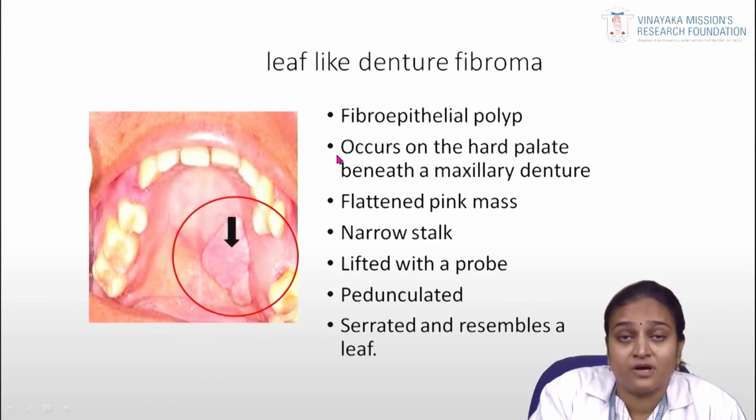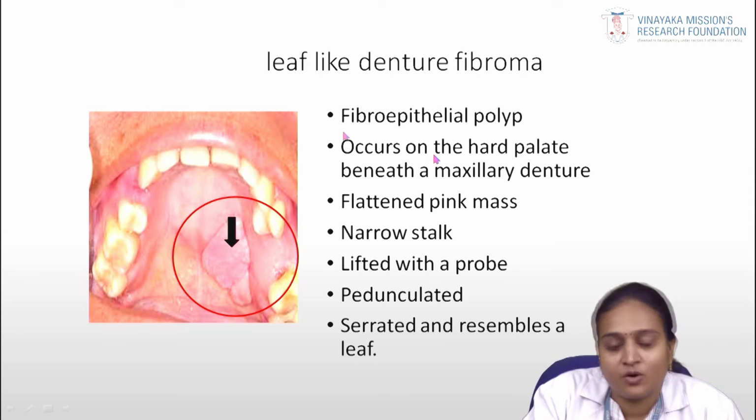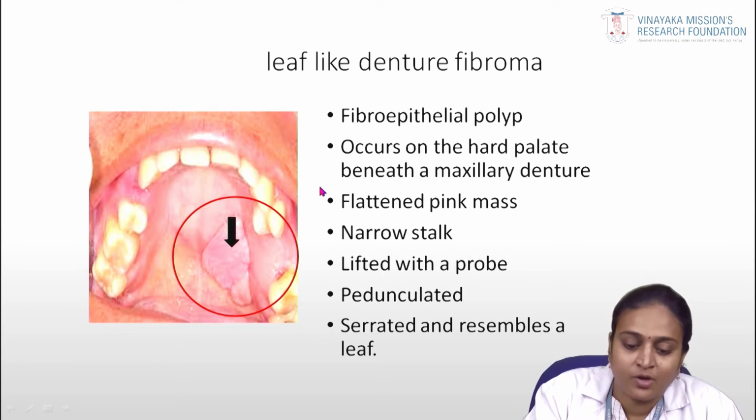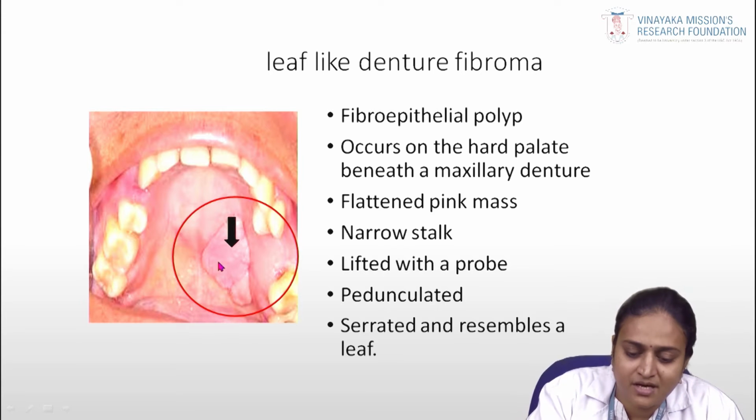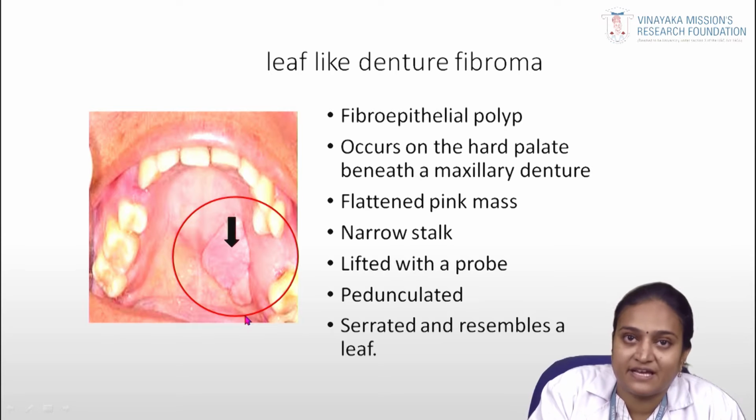Another feature of this denture epulis is the leaf-like denture fibroma. Clinically, we can call this a fibroepithelial polyp. It occurs on the hard palate area. Just see the picture. Here you can appreciate the hard palate. Beneath the hard palate area, you can see the maxillary denture. Beneath the maxillary denture, you can see the proliferation. It can be seen as a narrow stalk. You can lift it with the probe. This is a pedunculated lesion, and you can also see the striations in the margin. It resembles a leaf-like structure. That's why it's called a leaf-like denture fibroma.